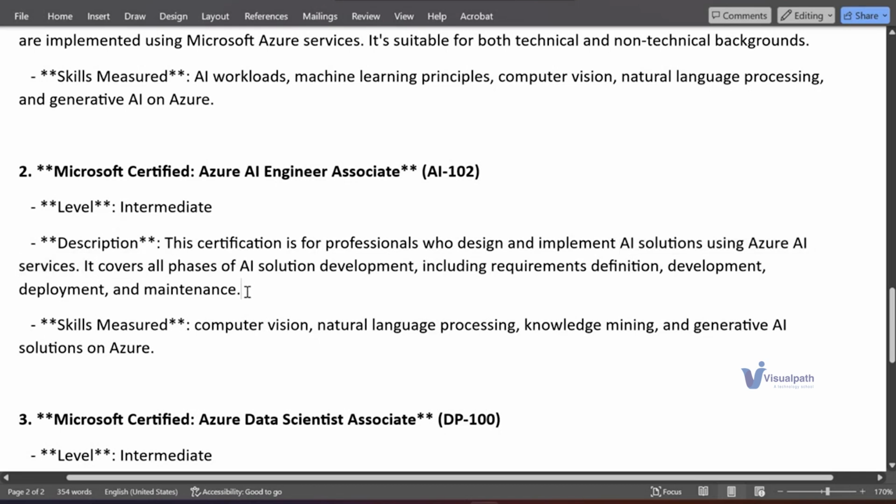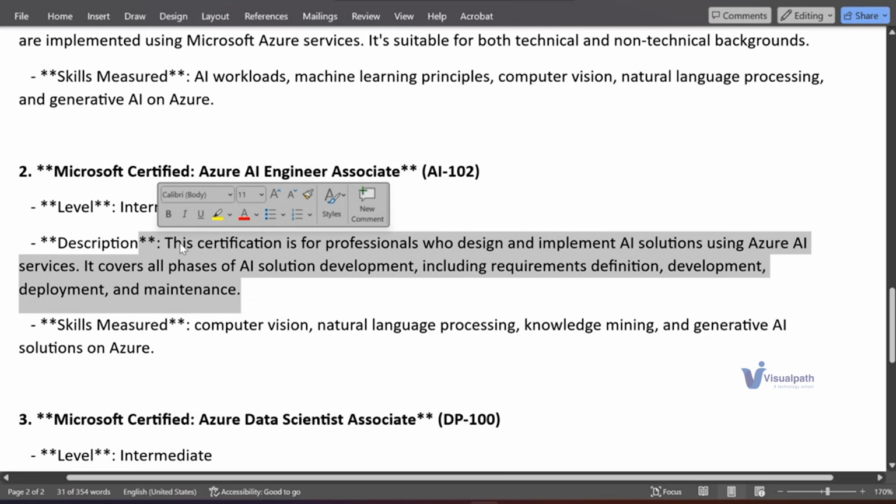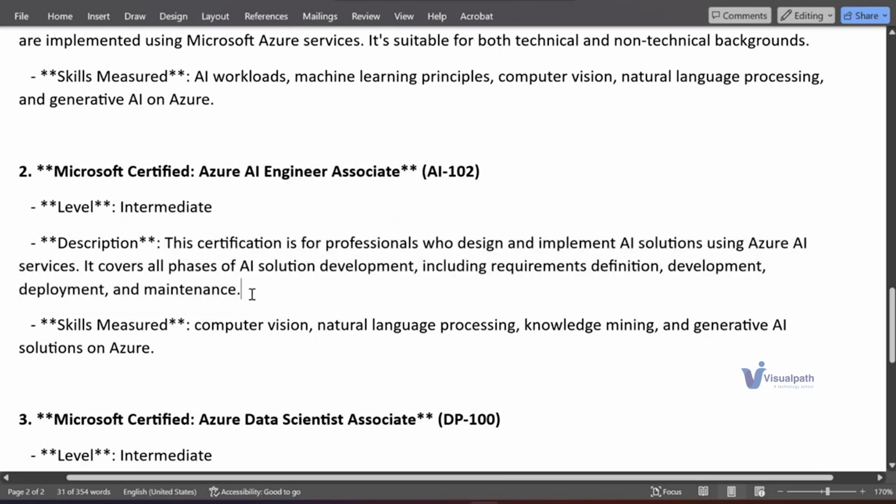It covers AI solution development, requirements, how to deploy, and how to maintain. I'll also be showing how to deploy the models, so you can easily learn these things.